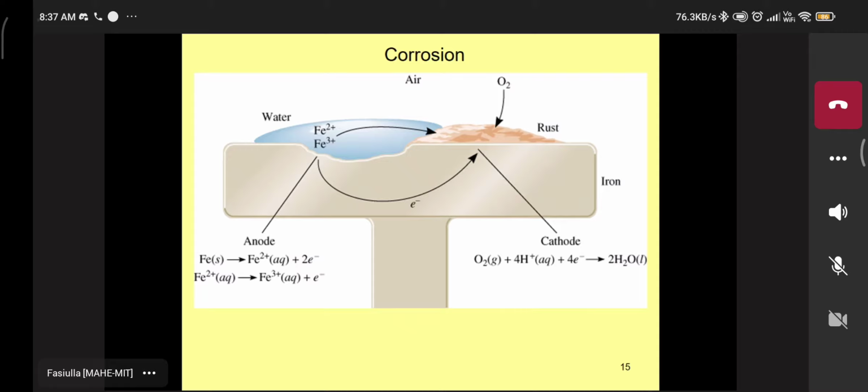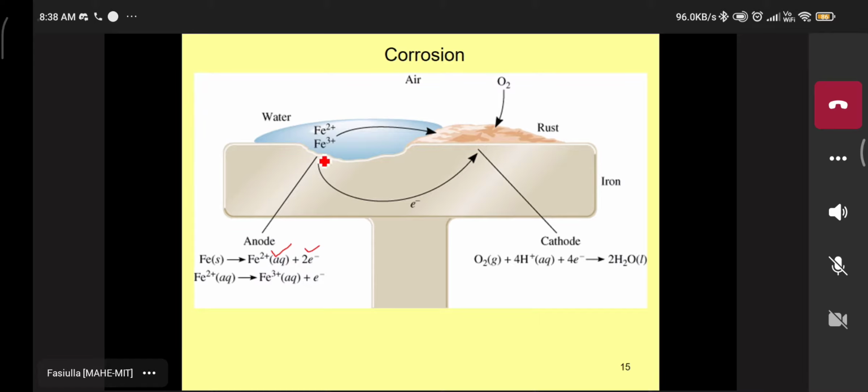For example, just you can see this one. This is the iron metal. Please listen here. First, oxidation has been done. Fe gives rise to Fe2+ with the loss of 2 electrons on the anodic side. Just I put 1 drop of water here. This is the droplet of water. Understood now? This 1 droplet of water is on the surface of the iron metal. First oxidation has been done. Iron is converted into Fe2+ with the loss of 2 electrons.